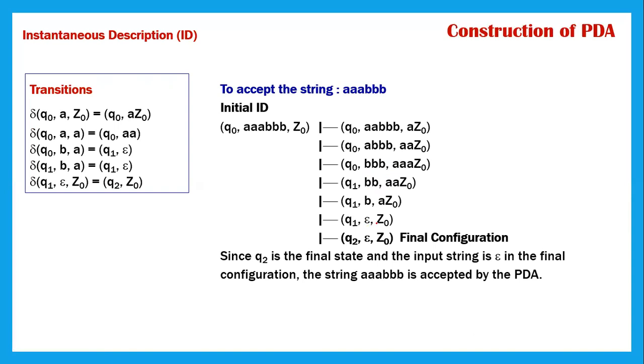Once this becomes epsilon and Z naught, I change the state and my contents are not altered. So this is the final configuration. Look at this: Q2 is a final state and the input string is epsilon, that means I am not left with any inputs now. So in the final configuration, the string A A A B B B is accepted by the PDA.